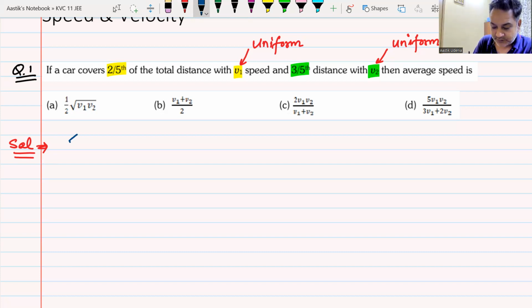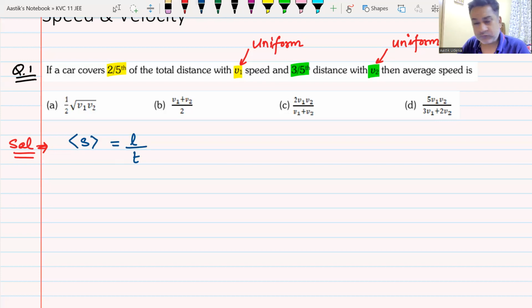Average speed we have to calculate. Can anyone tell me what is the formula? Total distance divided by total time. Well done. Yes. Now remember, in any question that comes, the first thing that you have to do is to draw a simple diagram, because without a diagram, things look pretty bad in physics.